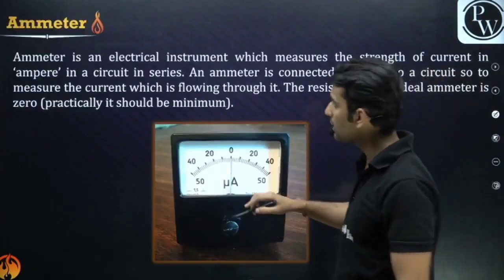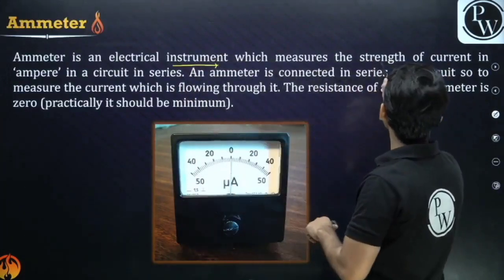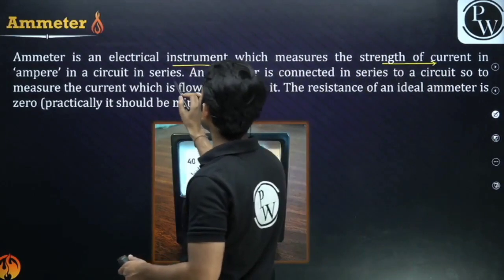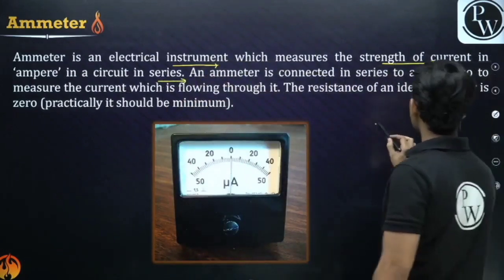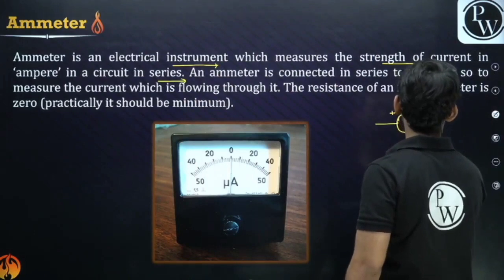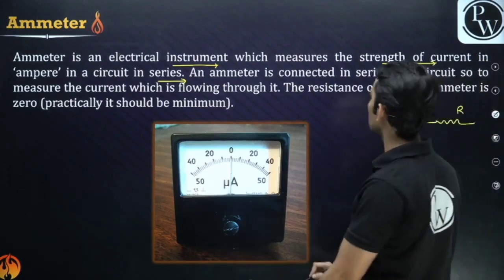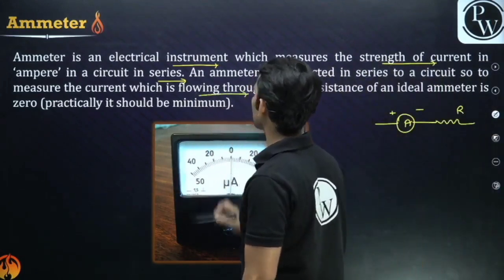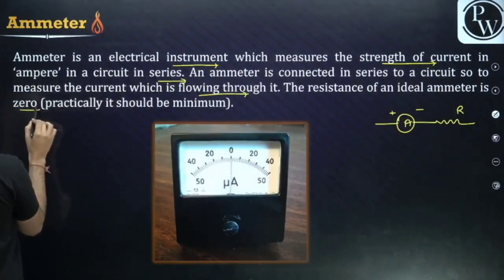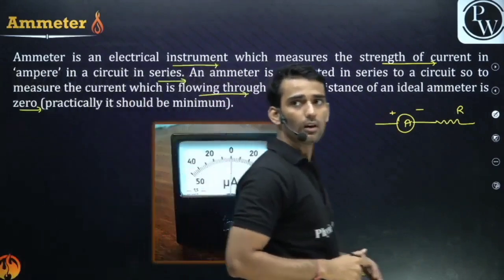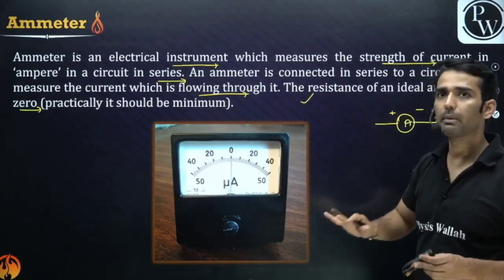If you want to measure the current, we use an ammeter, guys. An ammeter kind of looks like this. Microampere is the unit. So it measures the strength of current in ampere in a circuit, in series. So we connect the ammeter in series, right? For any appliance we use a resistor, and we can connect an ammeter in series to the circuit to measure the current flowing through it, right? So the resistance of an ideal ammeter is 0, guys. We don't want it to have a certain amount of resistance. So the resistance of an ideal ammeter is considered to be 0. It should be minimum. Okay.